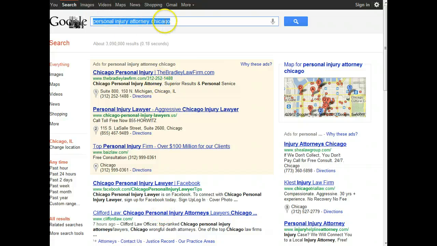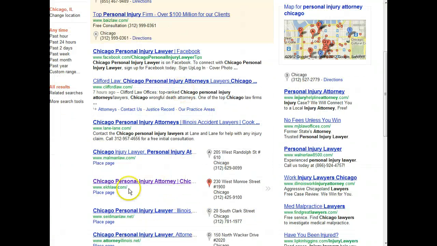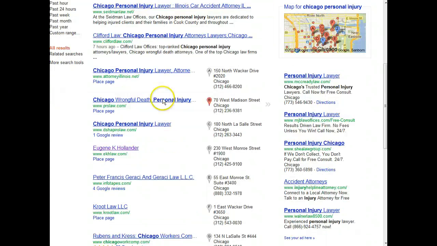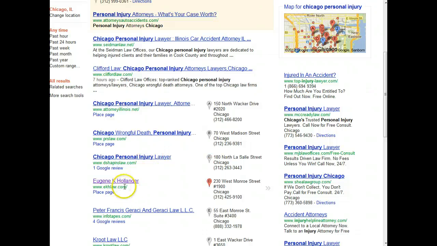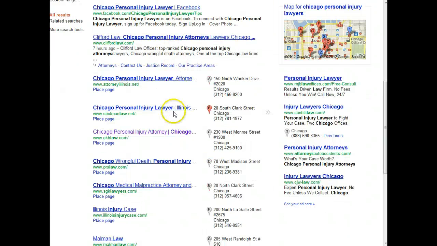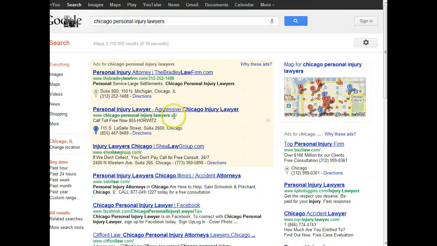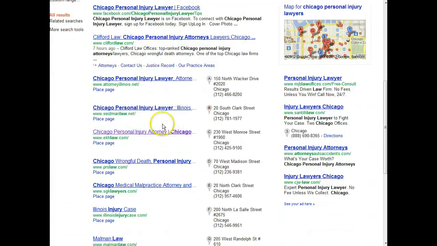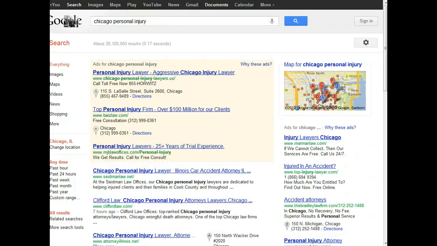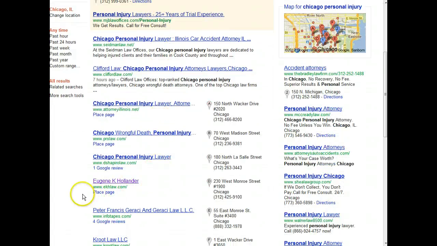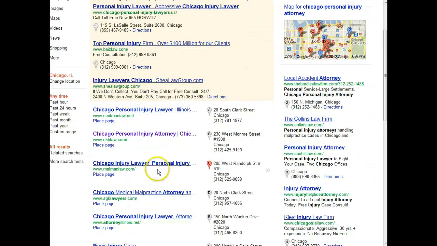For the search term personal injury Chicago, these guys rank second. For Chicago personal injury, these guys are fourth in the local results. For Chicago personal injury lawyers, these guys are third. They're second for Chicago personal injury attorney. And lastly, Chicago personal injury, they're fourth. The thing we're going to do is look at their place page.